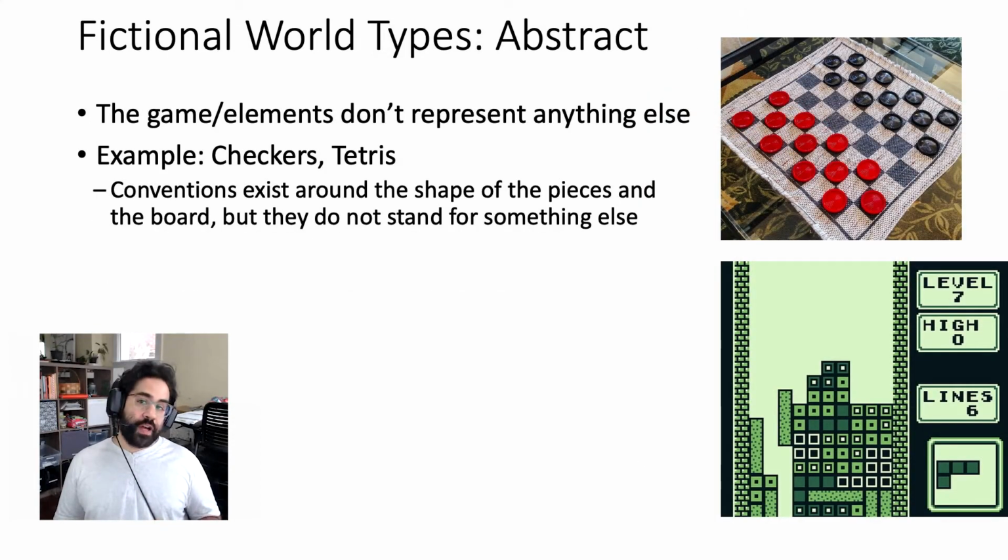We can also identify abstract fictional world types. So here, the game and/or the elements don't represent anything else outside of themselves. Two great examples of that are the games of checkers and Tetris. Now, in both of these games, there are some conventions around the shape of the pieces and the shape of the board or the playing area, but they don't really stand in for something else.